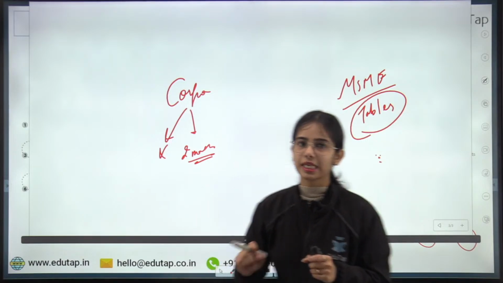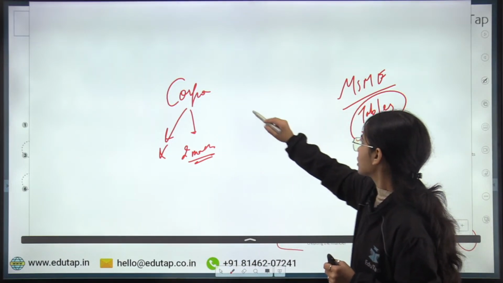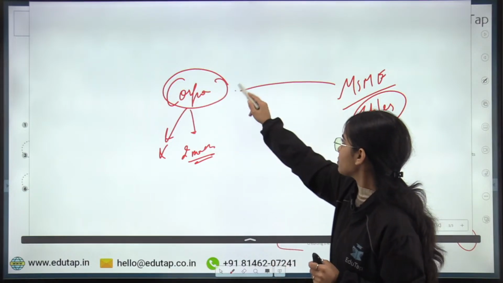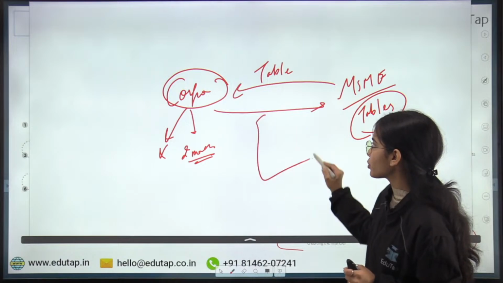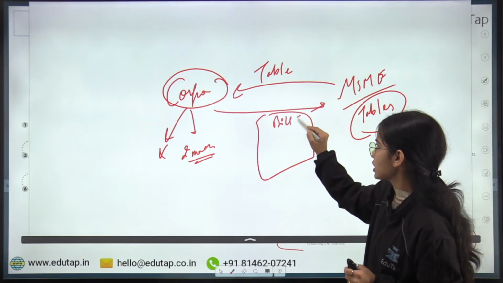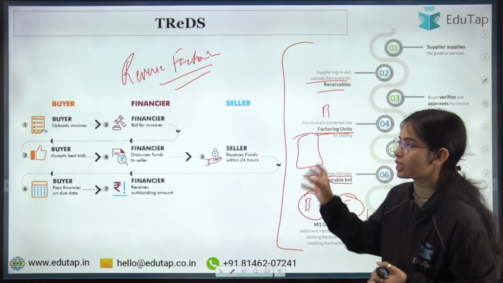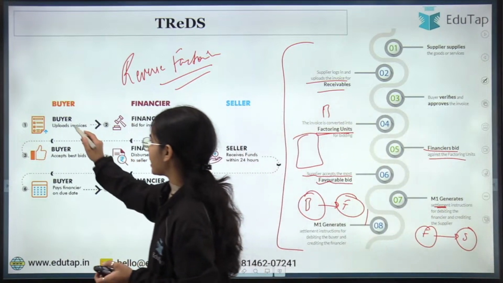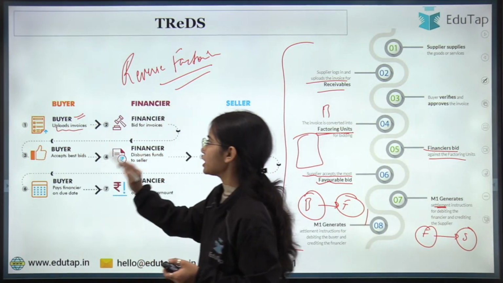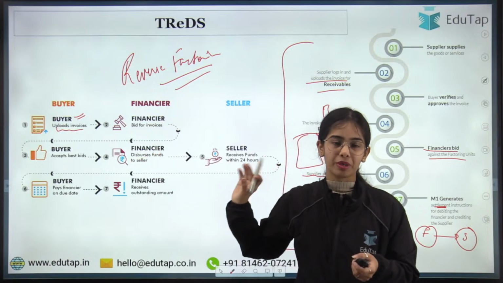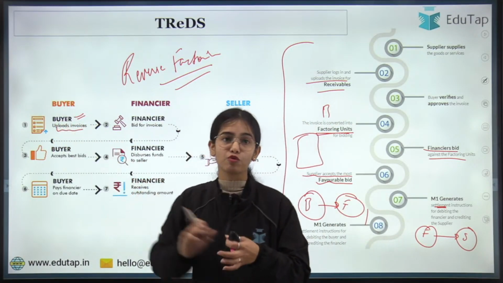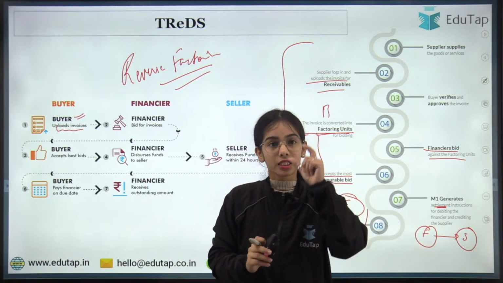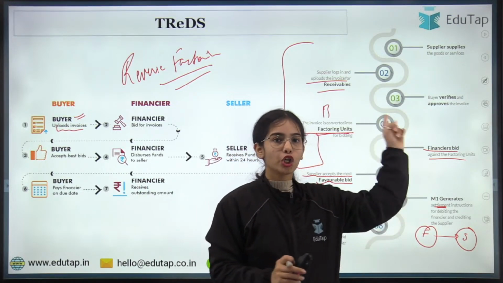So the corporate will say that, okay, the corporate is buying the tables from this MSME, and the corporate is saying that provide the bill invoice. So MSME will provide the bill invoice to the corporate. Now the buyer uploads this bill invoice in the platform, in the TReDS platform. Now here remember that the buyer is uploading the invoice. In the reverse factoring, the buyer uploads the invoice, not the seller.